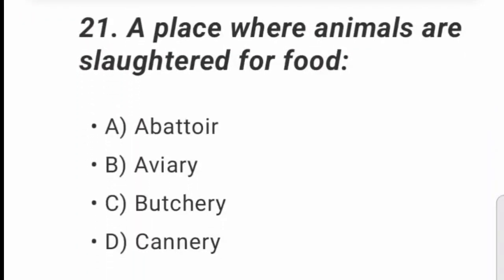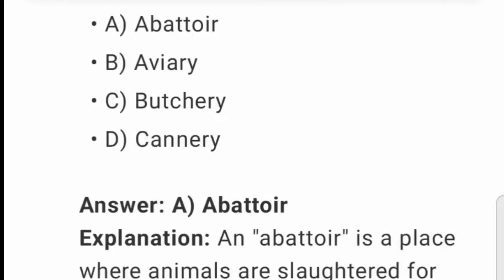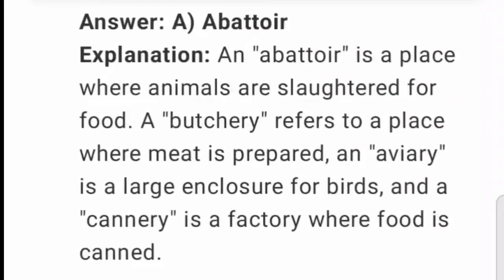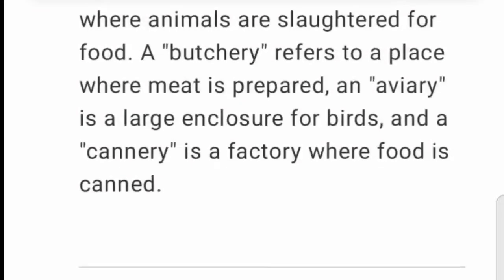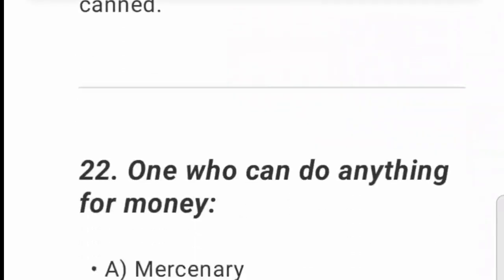21. A place where animals are slaughtered for food. A. Abattoir. B. Aviary. C. Butchery. D. Cannery. Answer: A. Explanation: an abattoir is a place where animals are slaughtered for food. A butchery refers to a place where meat is prepared. An aviary is a large enclosure for birds, and a cannery is a factory where food is canned.